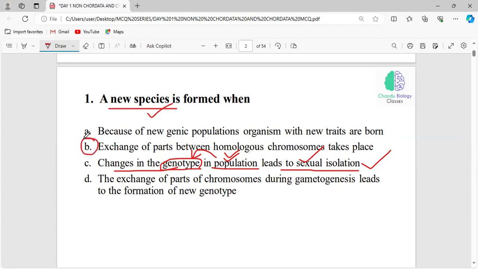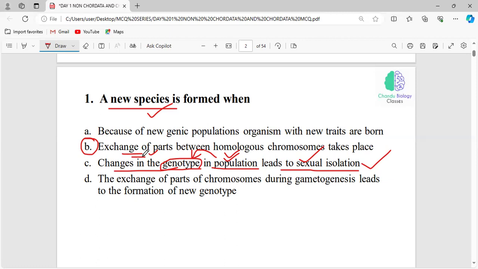What about the second option? Exchange of parts between homologous chromosomes takes place. What is meant by exchange of parts between homologous chromosomes? This is related to genetics, and we are very familiar with that word.